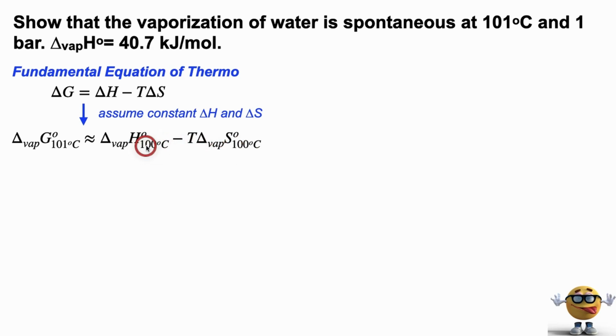We can make this assumption because we're assuming that these changes, delta H and delta S, are temperature independent. Okay, so we need to solve for this equation. We're first going to solve for the delta S, the change in entropy. And to do that, we're going to look at 100 degrees Celsius, which is 373 Kelvin. And at 100 degrees Celsius, the liquid water is in equilibrium with its gas phase. And if it's in equilibrium, then the change in Gibbs energy is 0 at that temperature.